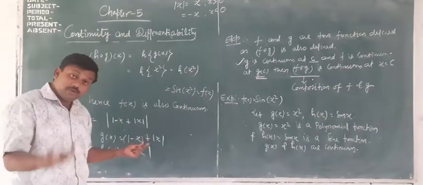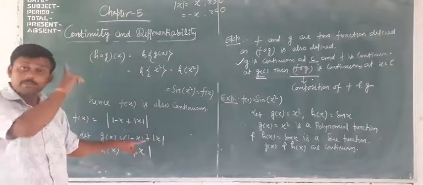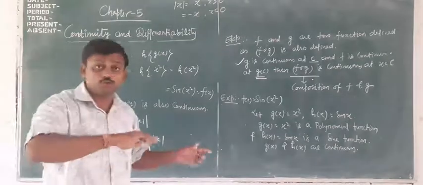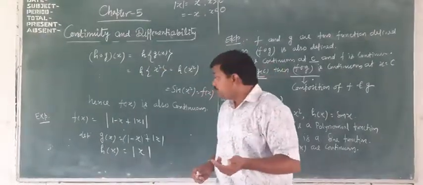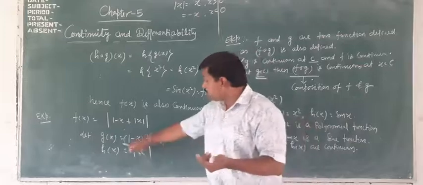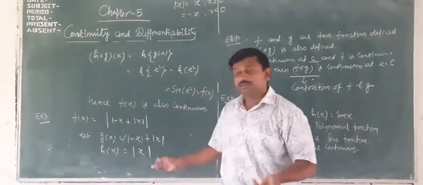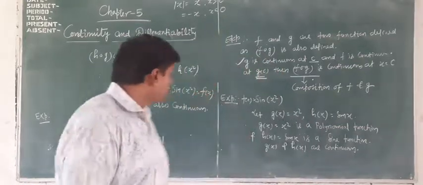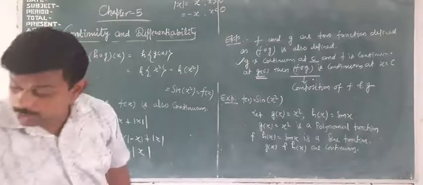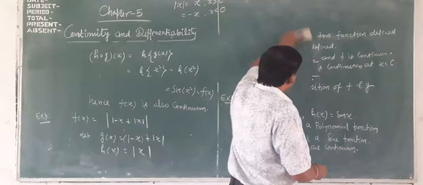A polynomial function is always continuous, and a modulus function is always continuous. So by the algebra of continuous functions, if two functions are individually continuous, then their sum will also be continuous. So g(x) is continuous. h(x) is a modulus function and every modulus function is a continuous function.